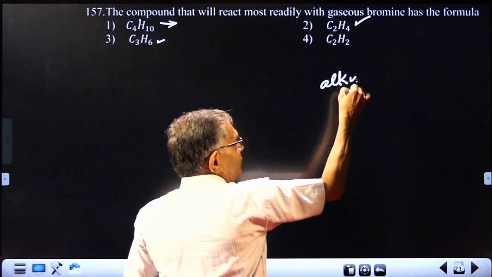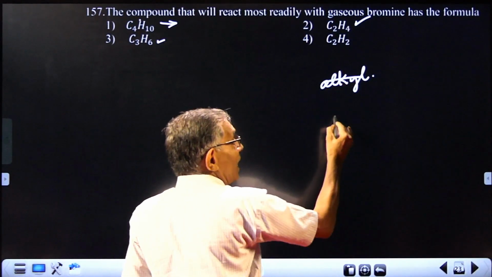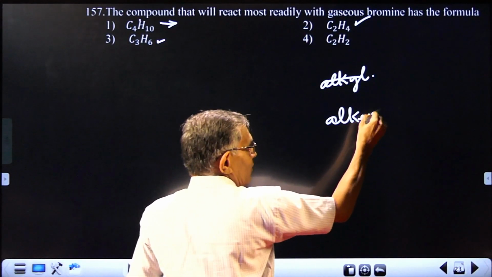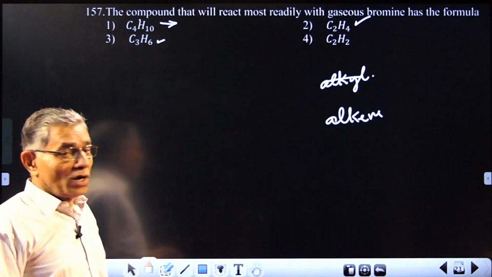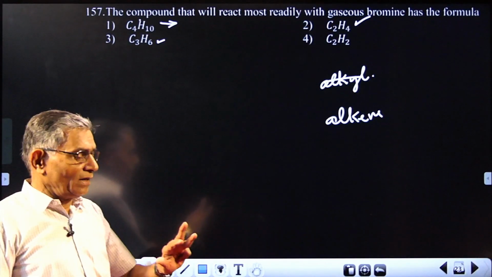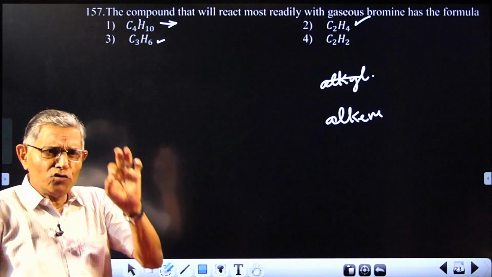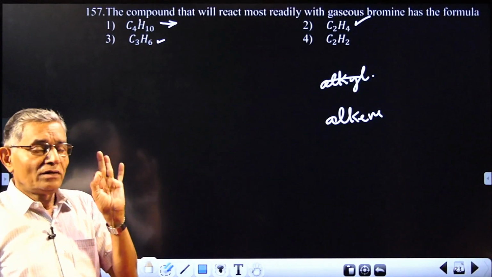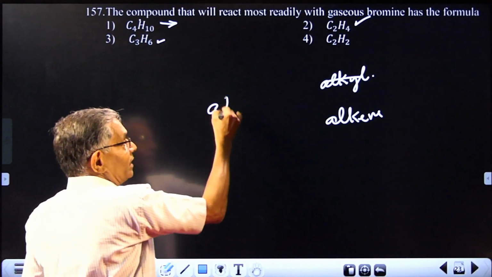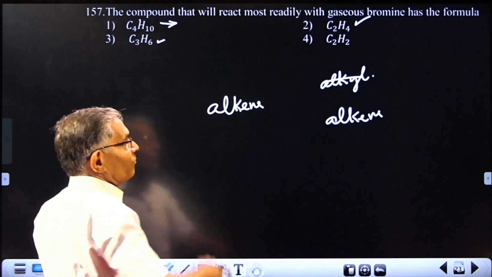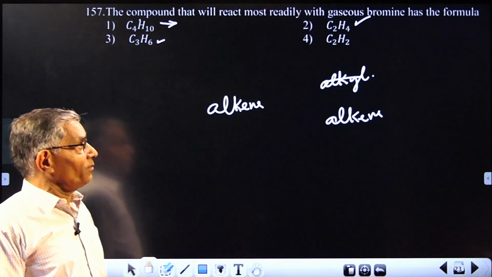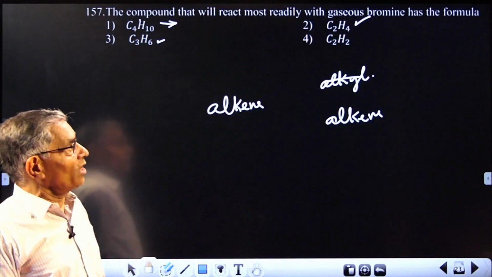So the question is, will the alkene react faster, or the alkane, or the alkyne? Remember, it is alkenes that are most reactive when you compare all three types of hydrocarbon.